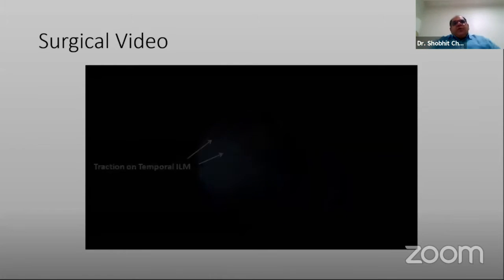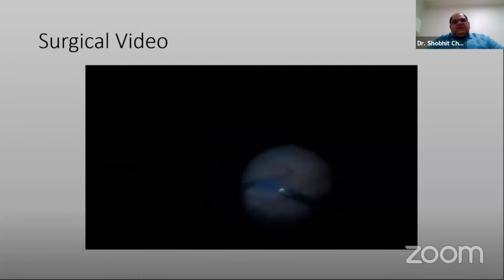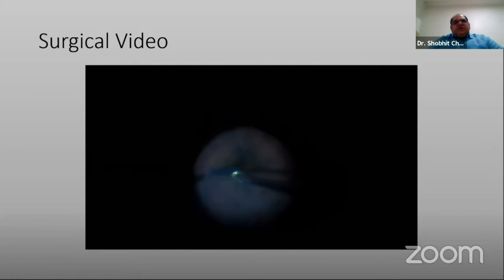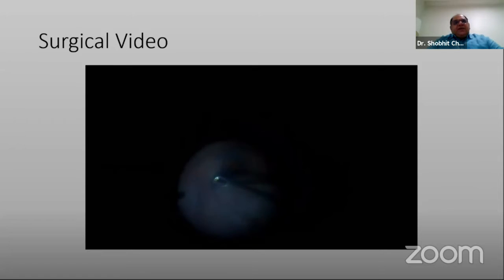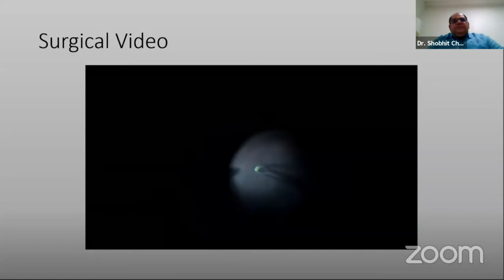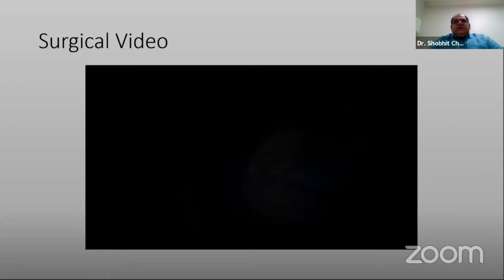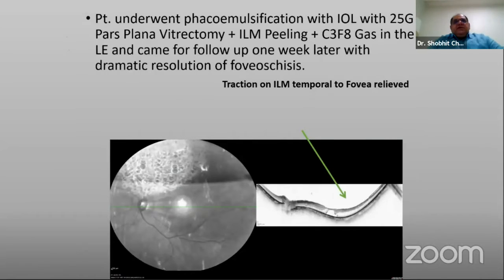Then I go to where the traction was, because here later on the traction has also developed on the nasal side. Here it was clinically visible, the traction as a ridge on the ILM, and I did a wide peel and a temporal relaxing ILM peel. And just left the patient with 20% sulfur hexafluoride.